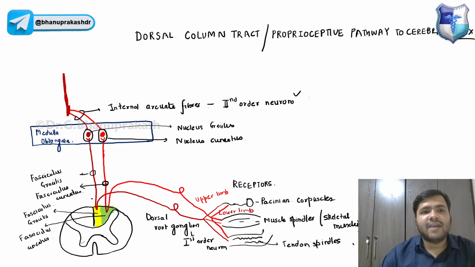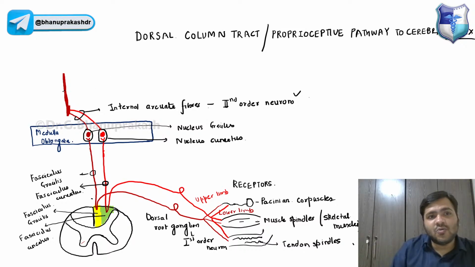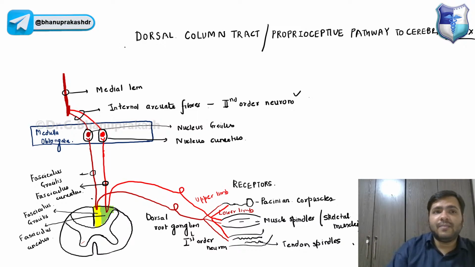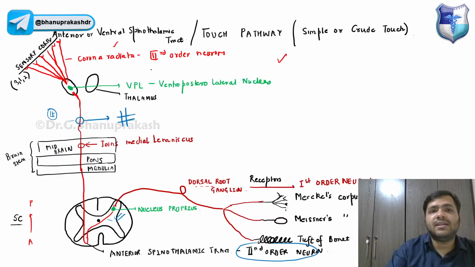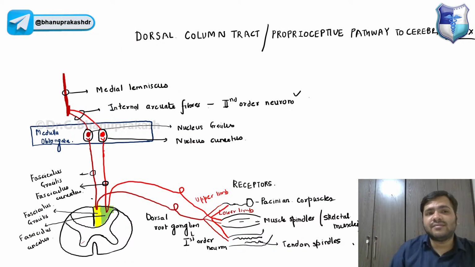Yes, everyone is right. And together they will be continuing at the level of the brain stem, where we will call it by a special name, guys. You already know the name of this. This is the medial lemniscus. Now, I hope you understand when I say that this anterior spinothalamic tract has joined the medial lemniscus. The medial lemniscus is nothing but these fibers coming from this nucleus, the second order neurons.